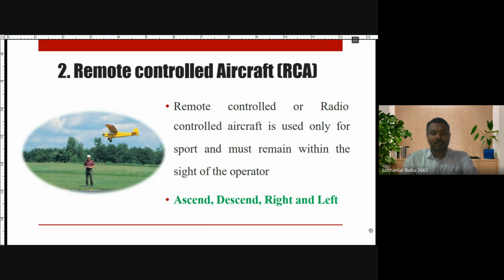We know that. And the speciality, one thing we have to specify, is that a remote control aircraft has to fly within the vicinity or sight of the operator. It cannot go beyond the sight of the operator. That is not possible. That is the one condition for a remote control aircraft.